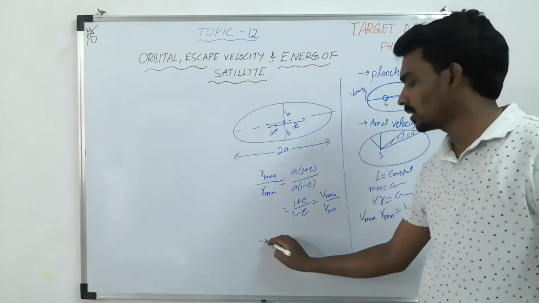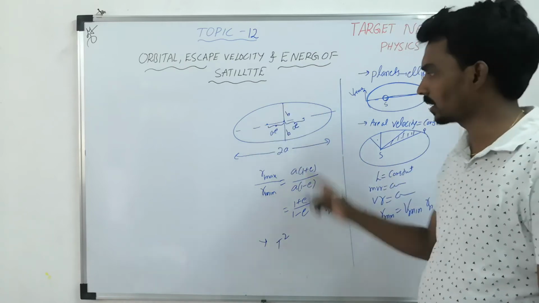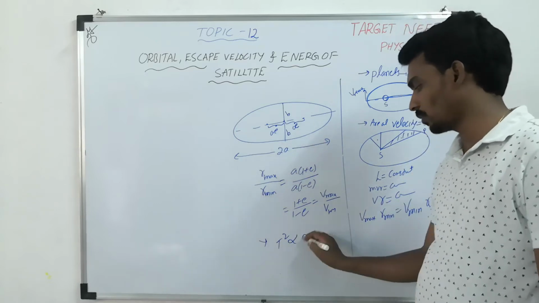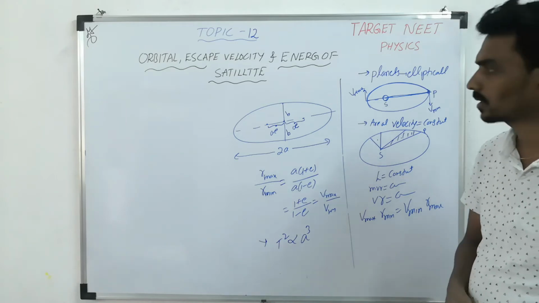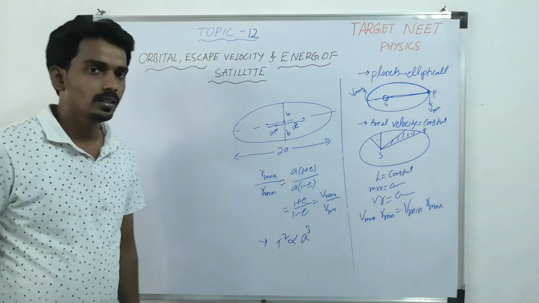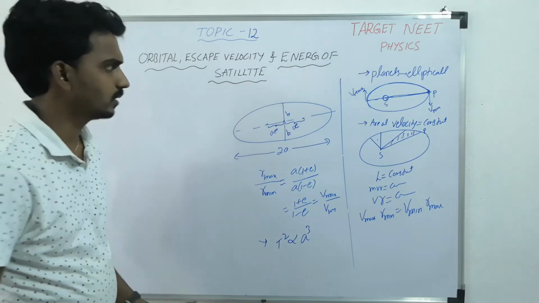And the last one is the time period of any planet you consider, the time to complete one revolution. T square is proportional to the cube of the semi major axis. This is what was given by Kepler's laws of planetary motion.